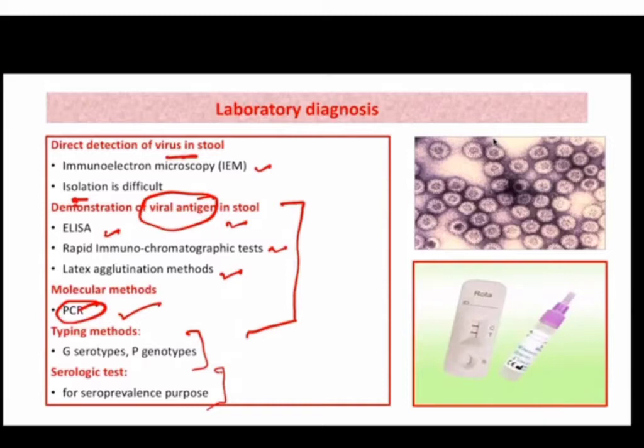So generally these tests are used for seroprevalence purposes, when we want to know the prevalence of a particular disease in an area, so we do these IgG studies. But for the laboratory diagnosis of active infection due to rotavirus, we should detect viral antigen in stool, okay, through ELISA, rapid immunochromatographic test, or latex agglutination test. And we can also do PCR, okay.